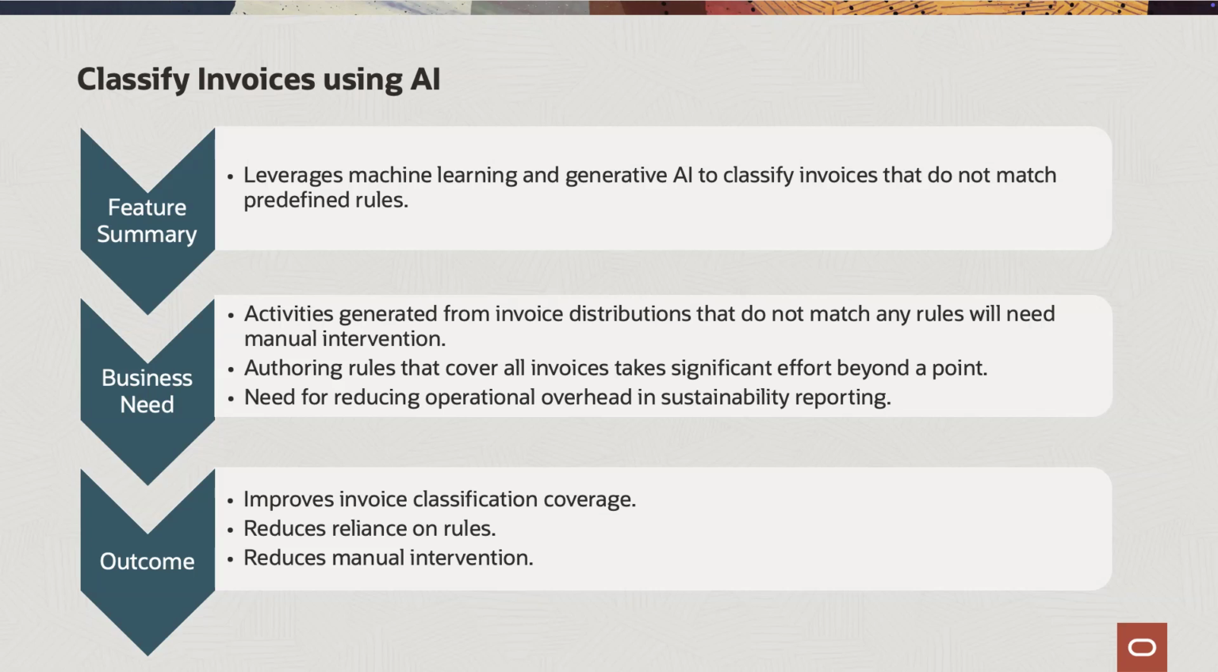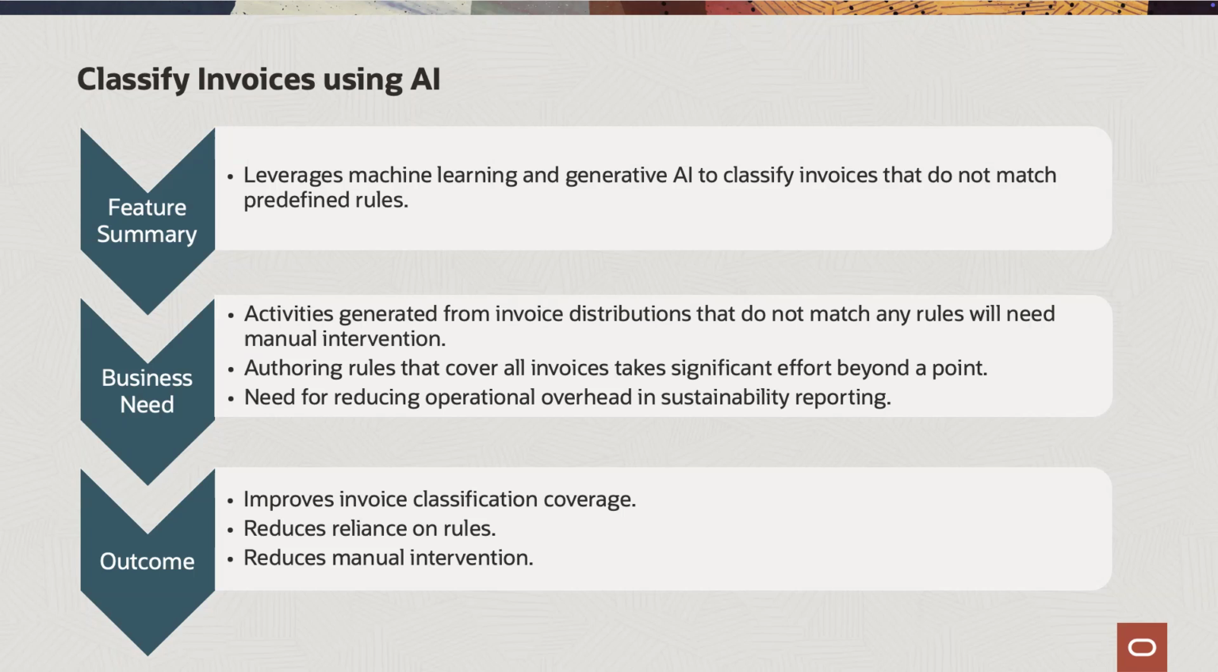The unmatched distributions will now go through AI classification. If any of these invoices can be classified with high confidence, the corresponding activities will be generated using the classification predicted by AI. The rest of the invoice distributions will use the default activity type for invoice classification. Once activities are created, they can be reviewed on the Sustainability Activities page.